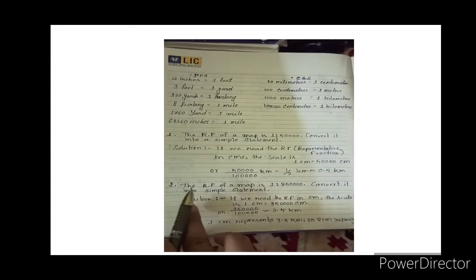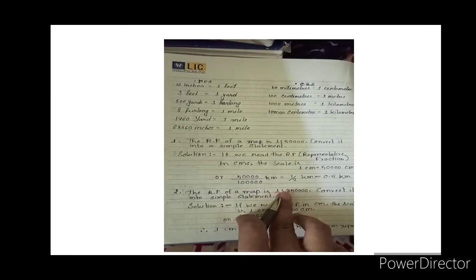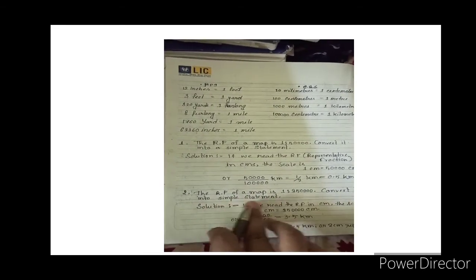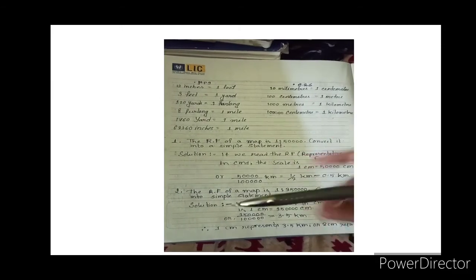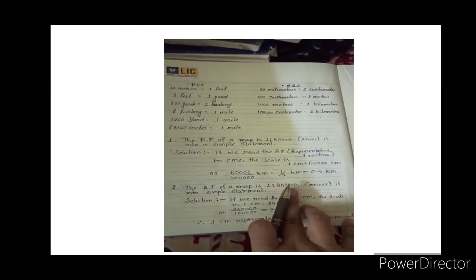Our next problem: the RF of a map is 1:3,50,000. Convert it into a simple statement. Now you already know the RF always carries the same unit, that means 1 centimeter equals 3,50,000 centimeters.